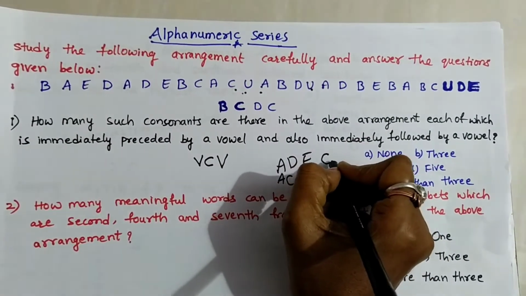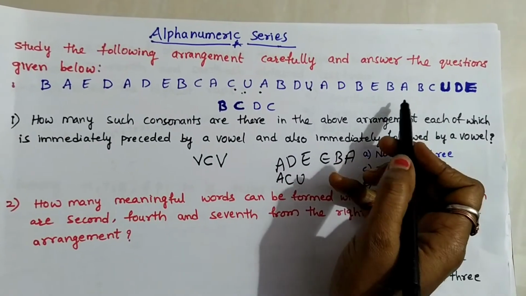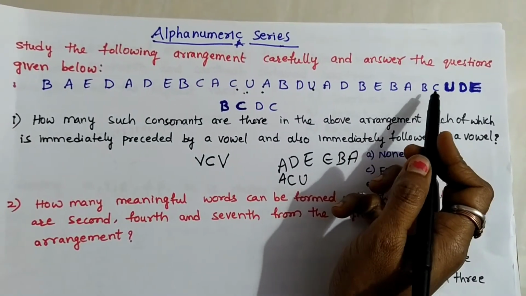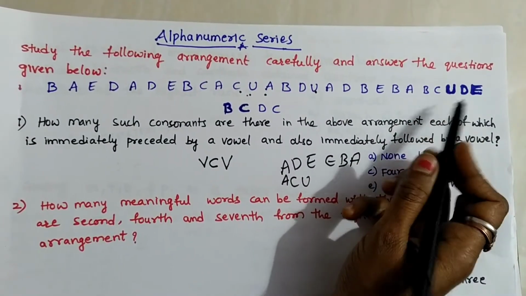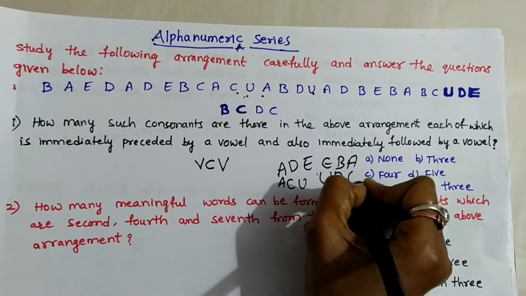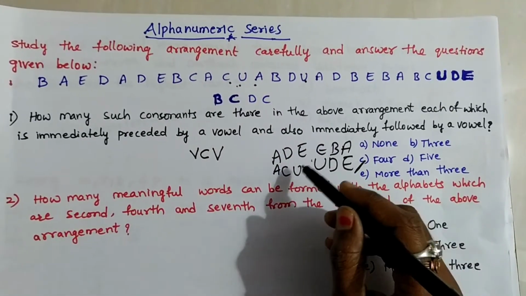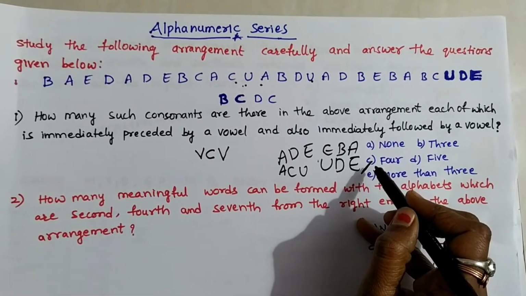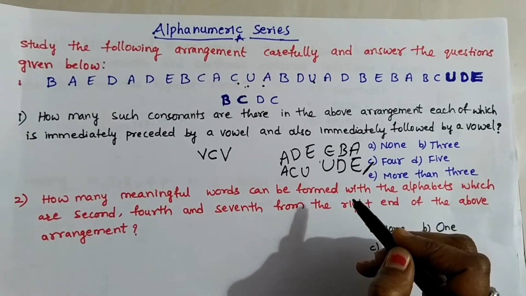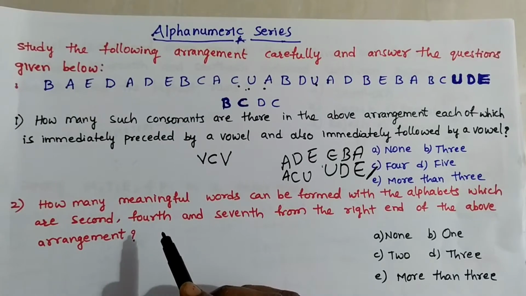E, B, A. Next, vowel, consonant, vowel. U, D, E. Okay, we got 4. Option C is the right answer. This is the way of arranging.